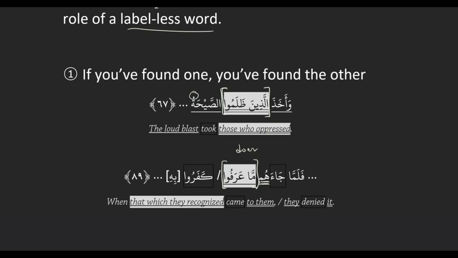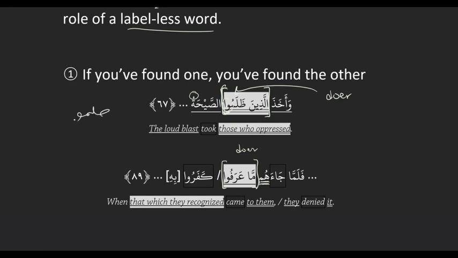Well, there are two tricks you can use here. First of all, ظلموا has an ending indicator, so it already has a doer. And an action can only have one doer. So you found your doer. It can't have another doer, so it ends there. And then a trick you can use as well is the sentence following the complex noun: you have to be able to translate it on its own. It has to make sense translated on its own.